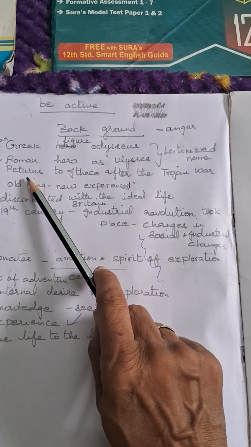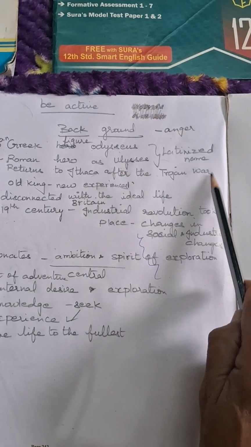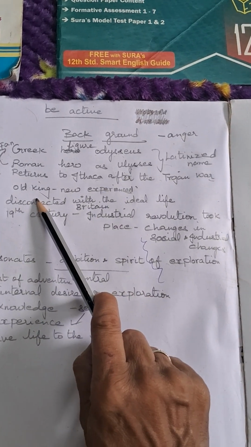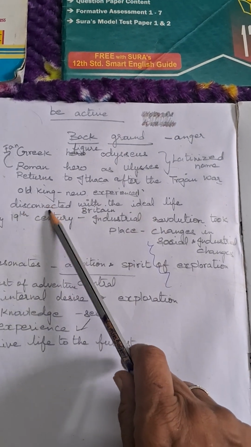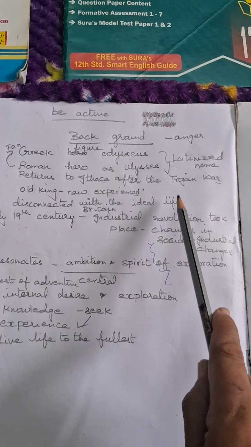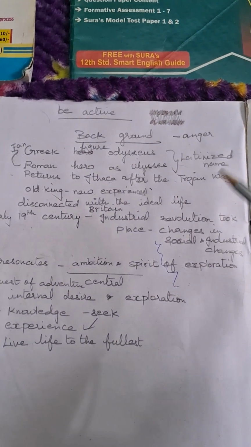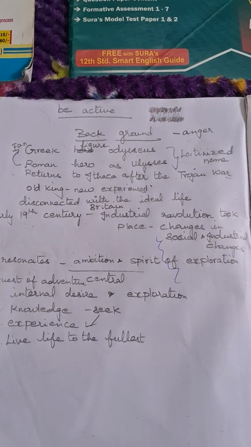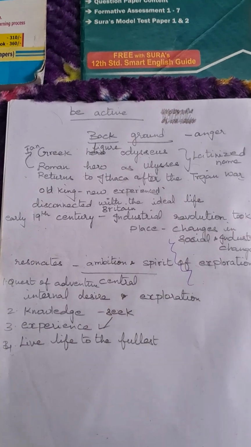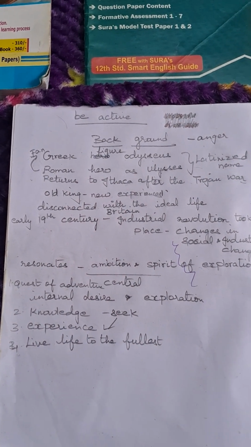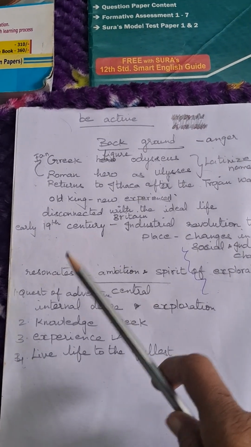Now let's go to the poem, children. See, Ulysses returns to Ithaca after the Trojan War. He is very old, but he wants to gain new experiences. He says that his life is disconnected from the ideal life because he is not in power now, right? That is, the people are not active like him. So he thinks that he is not in power. So he wants to just return to a life which has some adventures, right?